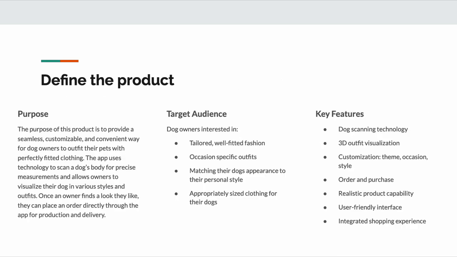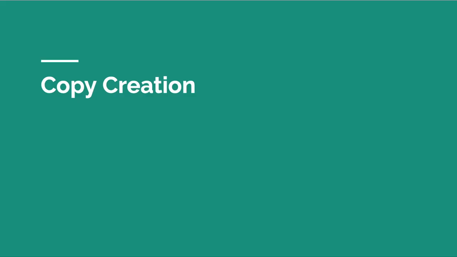The product idea I wanted to go with is a mobile app that dog owners can use to scan their dogs and get outfit designs. The designs can be adjusted by theme, occasion, and style, and they can actually be produced and bought through the app. ChatGPT took this idea and condensed it down to the purpose, target audience, and key features.